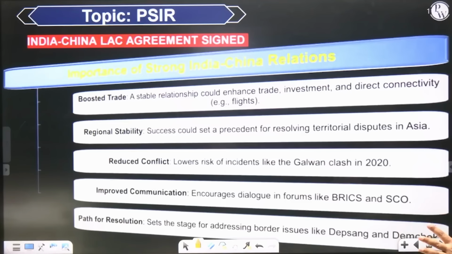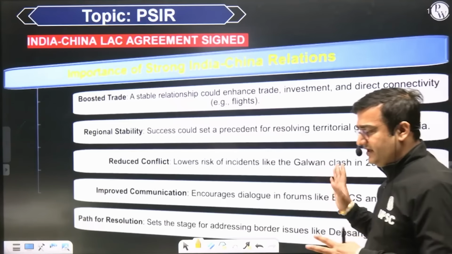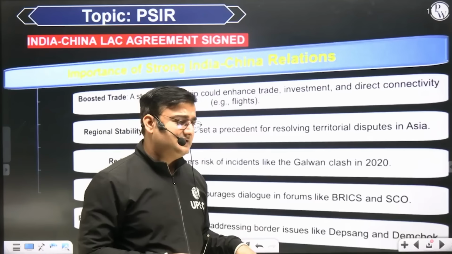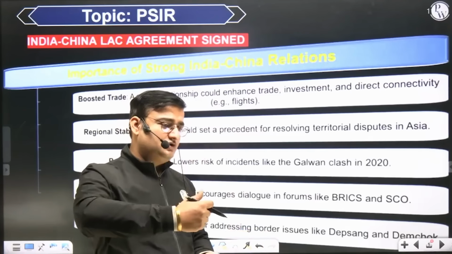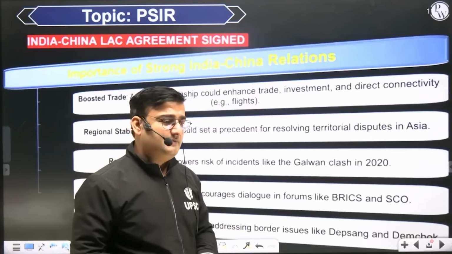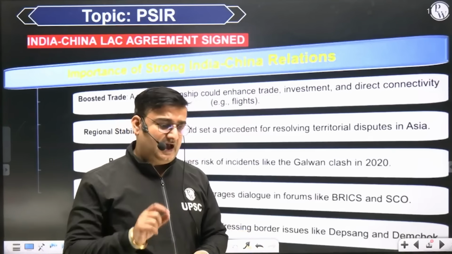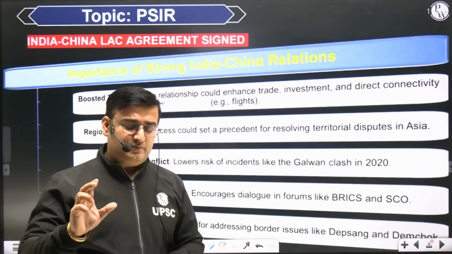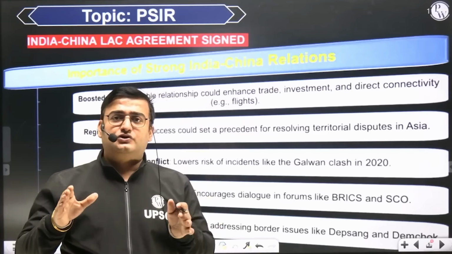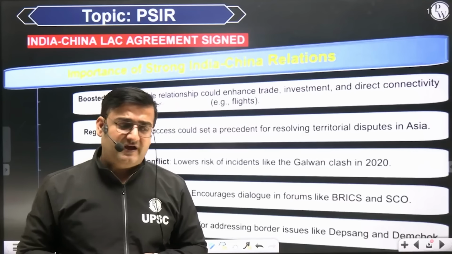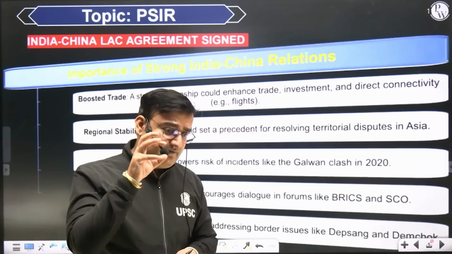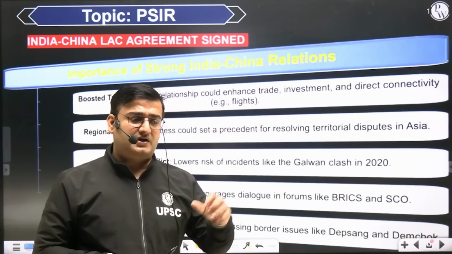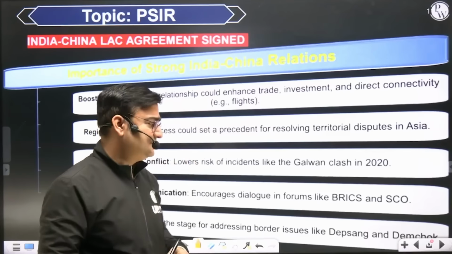Now there are issues. ऐसा नहीं है कि पूरी तरीके से इस जो LAC agreement हुआ है इसमें सारे डिस्प्यूट को रिसॉल्व कर दिया गया. There are areas where the dispute continues, I am seeing since 2023, for example Depsang area. Depsang is not part of the disengagement, because in Depsang area Chinese have built significant military installations. They have built significant concrete structures in those areas, and there is significant presence of Chinese troops in Depsang.